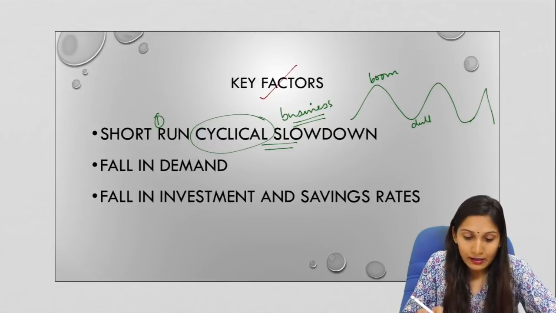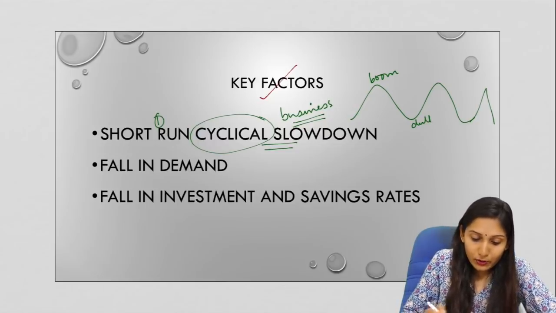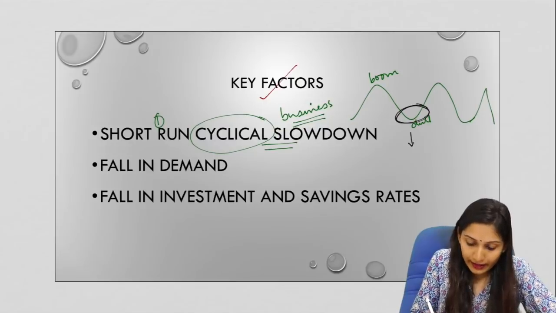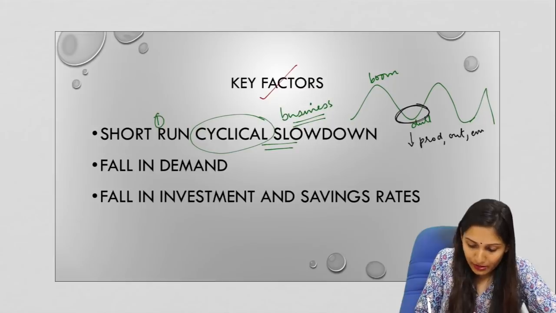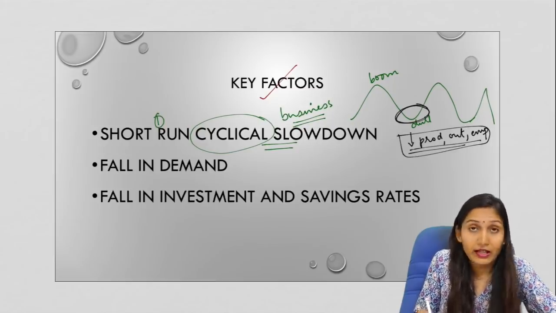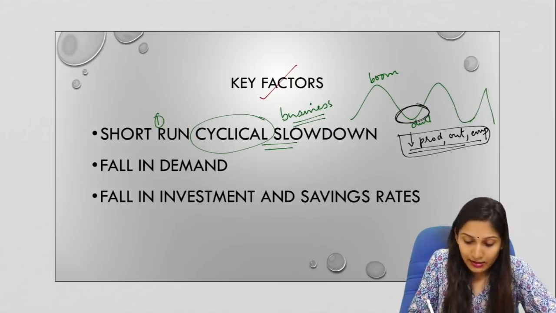Now the economy is going through a dull phase, a phase where there is a reduction in production, output and also employment generation. So output, production and employment generated are reduced. This is the dull period.